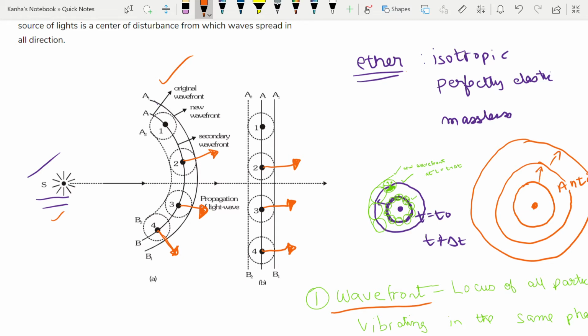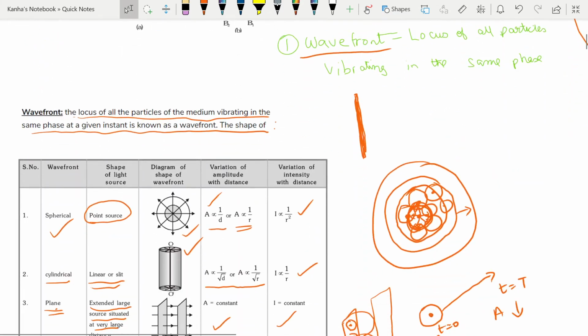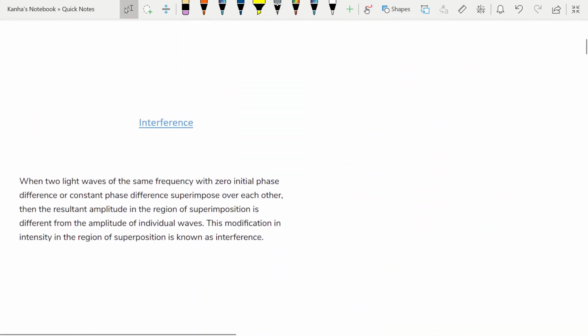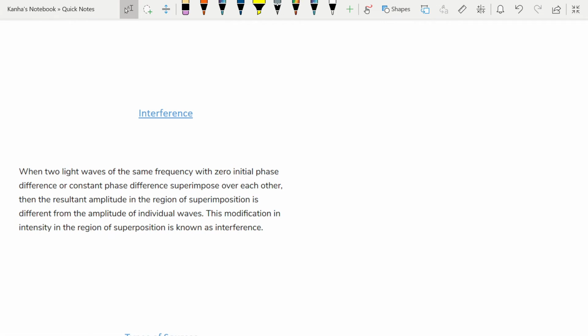Okay, with this in mind, we can now go and look at what interference is. So when two light waves of the same frequency, so first of all, frequency needs to be the same. So when two light waves of the same frequency with zero initial phase difference or constant phase difference superimpose over each other, then the resultant amplitude in the region of superposition is different from the amplitude of individual waves. This modification in intensity in the region of superimposition is known as interference.